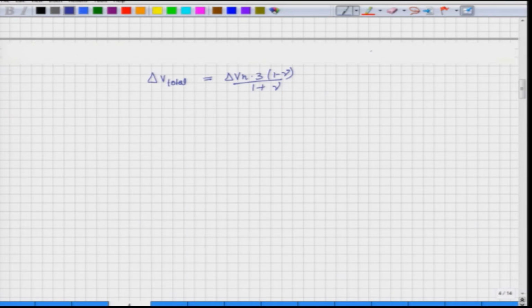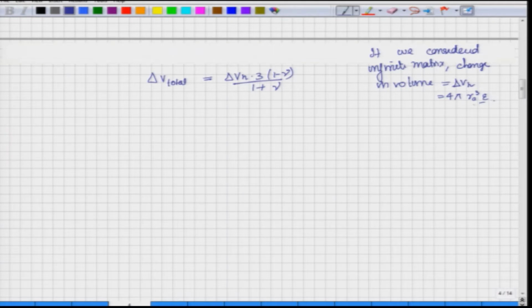While if we considered an infinite matrix, the change in volume because of this sphere being inserted in the hole would be equal to delta VH. This is what we calculated earlier, which is equal to 4 pi RA cube times epsilon. So, this is what we obtained earlier, but we are saying that under the constraints